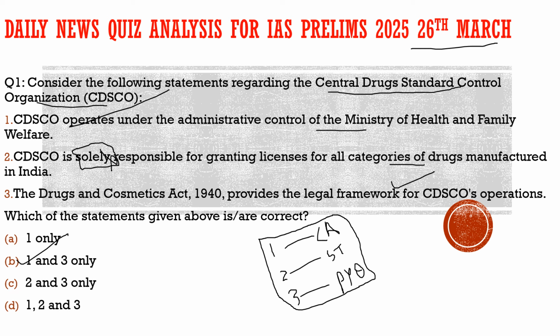Now let's go to the context of the question, why we are discussing this question. There are various issues with respect to drug licensing, especially when it is about vaccines. Actually the article is about vaccines, so let's discuss the article. It highlights that there is least transparency and accountability in it. So what is the issue here?